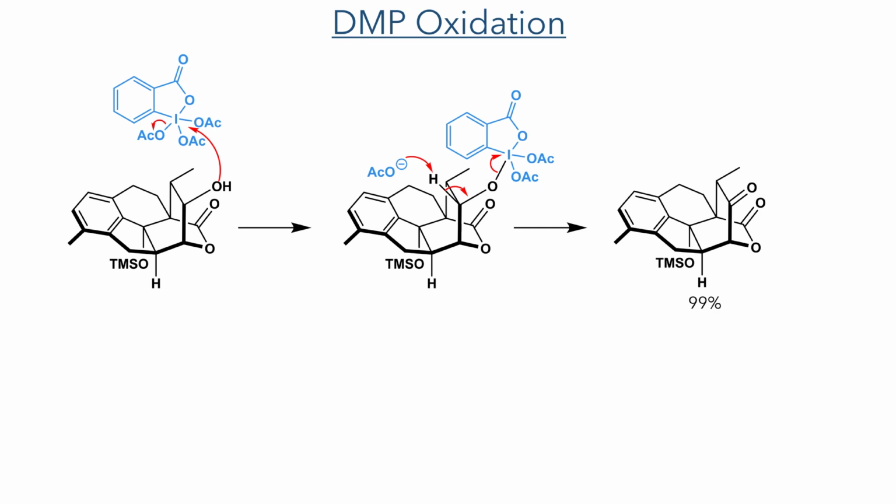This hydroxyl group was then oxidized using Dess-Martin periodinane. It first attacks the iodine of the DMP reagent, which eliminates an equivalent of acetate. This then acts as a base, deprotonating the molecule and promoting the oxidation of the alcohol to a ketone upon the breaking of the oxygen-iodine bond.